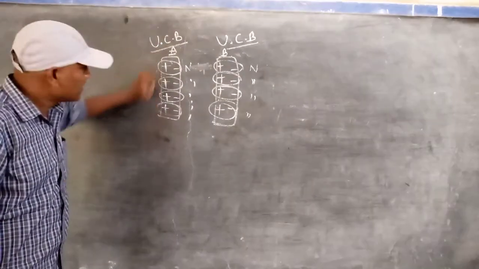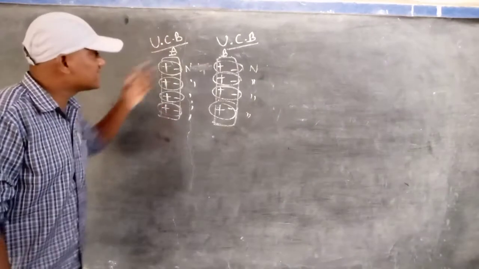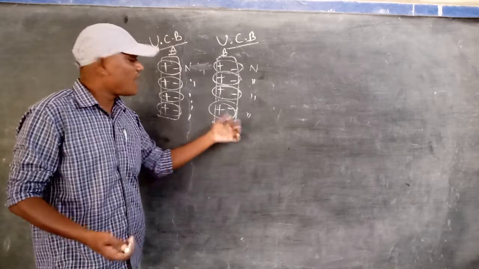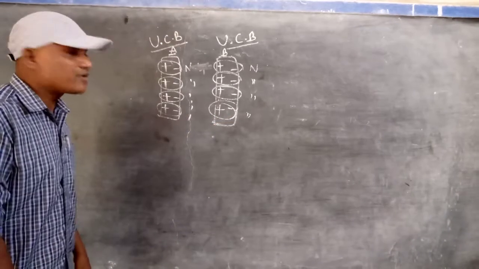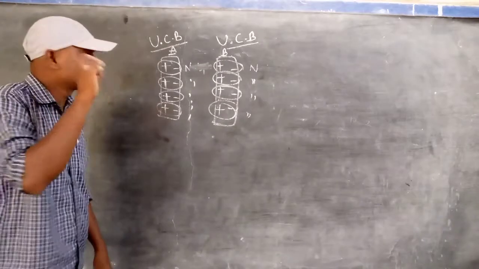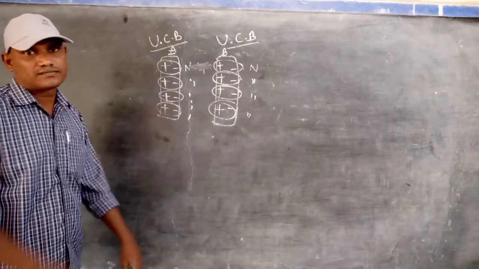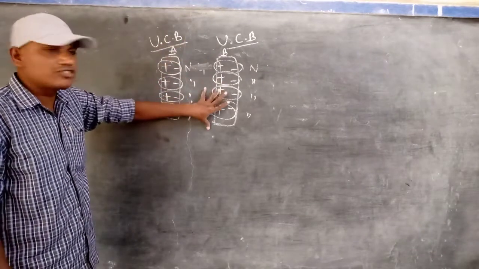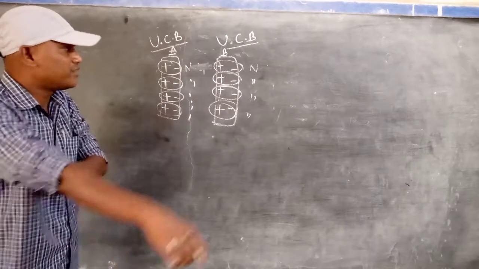No. Any excess negative? No. In the same way, in B there is no excess positive or negative. Due to that, every atom of the particle is electrically neutral. That's why body A is uncharged, and body B is also uncharged, because they are electrically neutral.